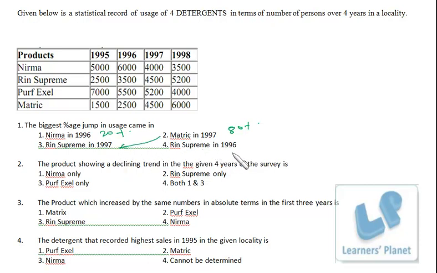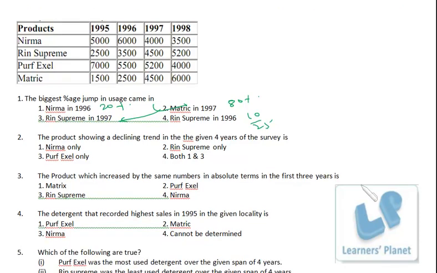Rin Supreme in 1996, 2500 to 3500, that means 10 by 25, so that's less than 80%. We can say it's just 40%. So Metric in 1997 is the answer, the biggest jump. I hope it's clear to you.